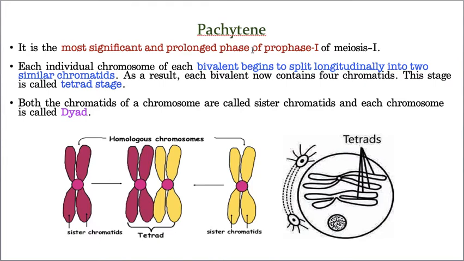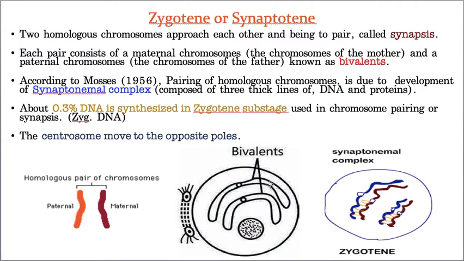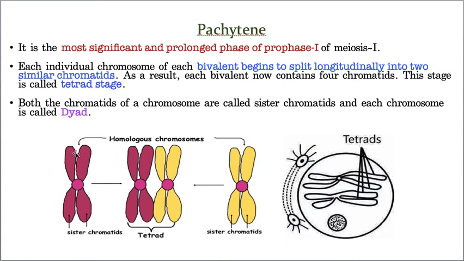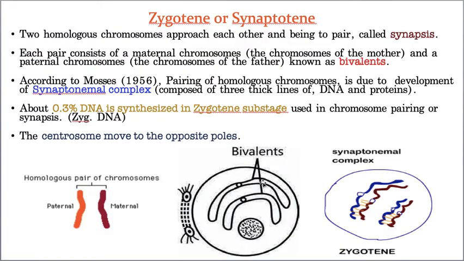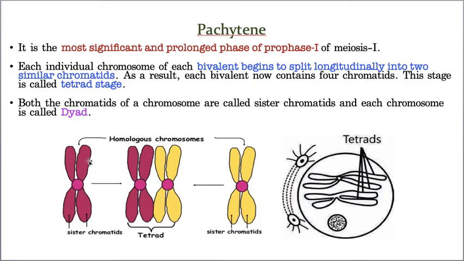Let us see. Okay. First thing, this is a paternal and this is a maternal chromosome. Now these chromosomes undergo a longitudinal split. See how they undergo longitudinal split. Let us take this red color one as the mother chromosome, and this yellow color one as the father chromosome. Now what happened? They undergo longitudinal split. See, it results in the formation of sister chromatids.